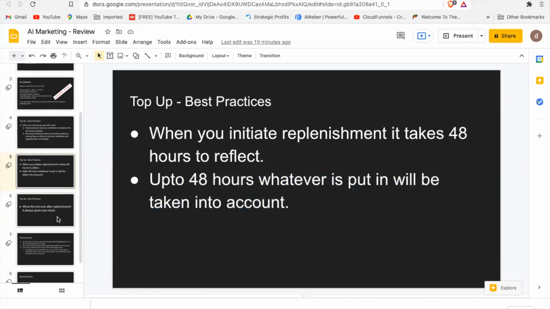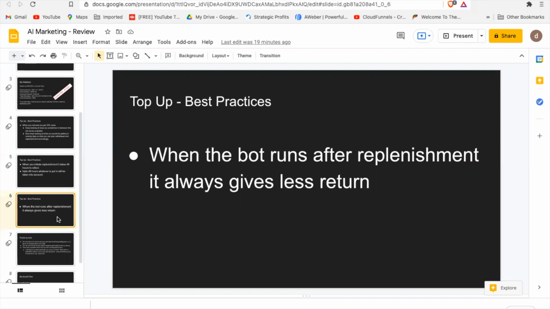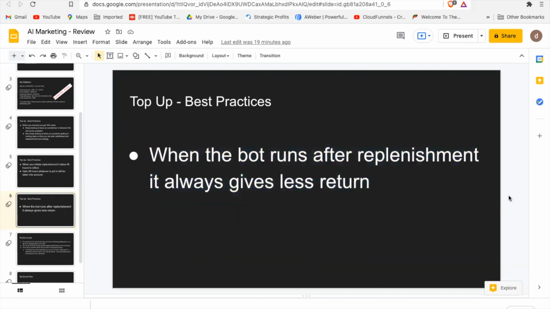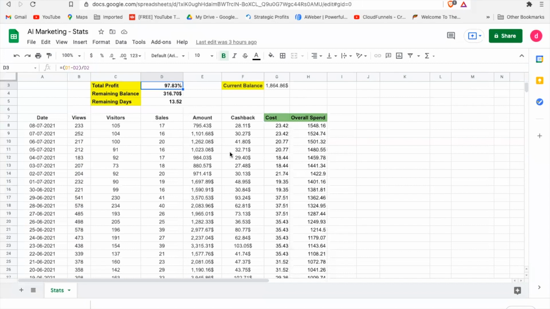Yeah. Then next one is, when the bot runs after replenishment, it always gives less return. This is something which I came to know late, and it is not helping at all. When you look at my data sheet, on 5th the robot has taken the money, and you see here the kind of return which I get.